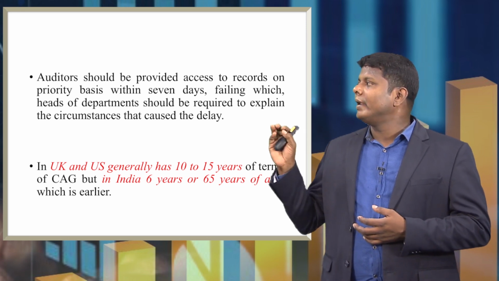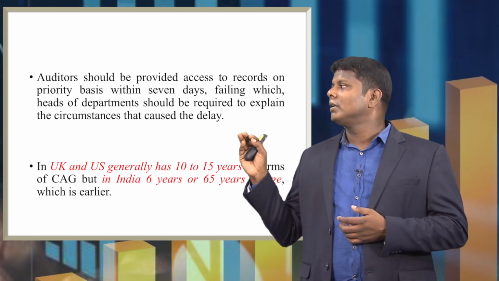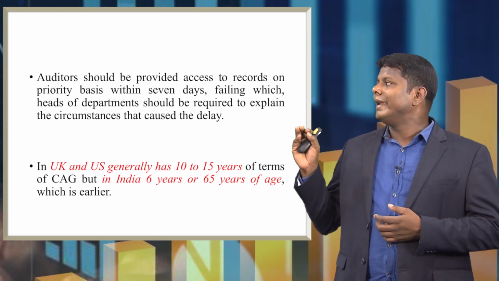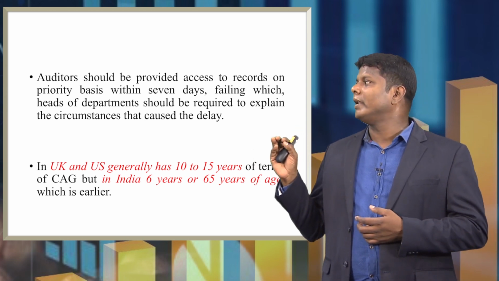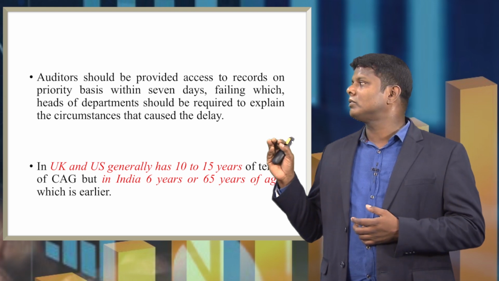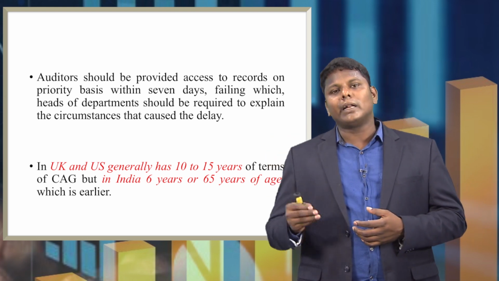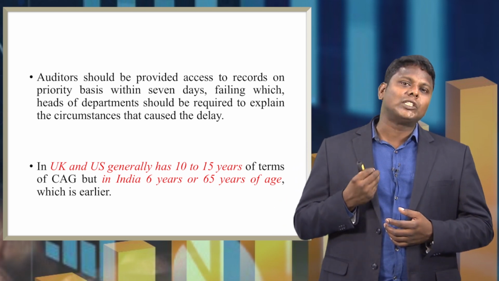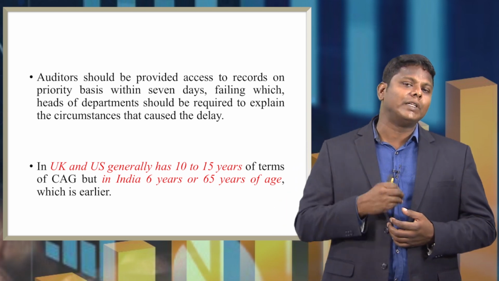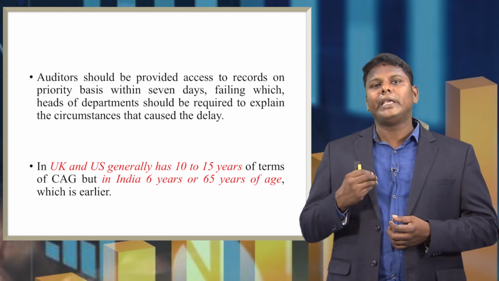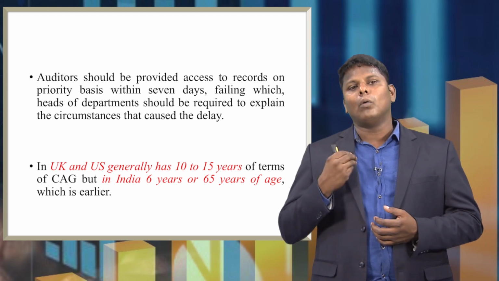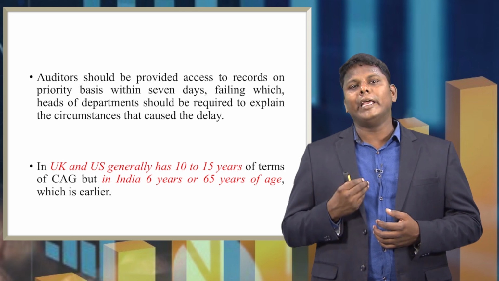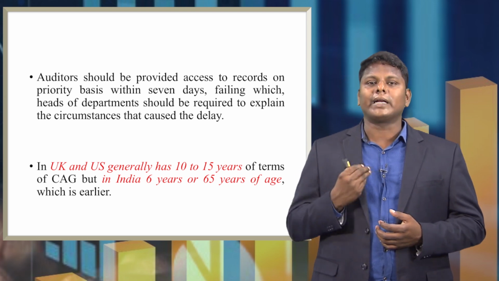Auditors should be provided access to records on a priority basis within 7 days, failing which heads of the department should be required to explain the circumstances that caused the delay. The heads of departments are supposed to give their records to the office of the CAG within 7 days, failing which they have to give proper justification why they were not able to submit the records.